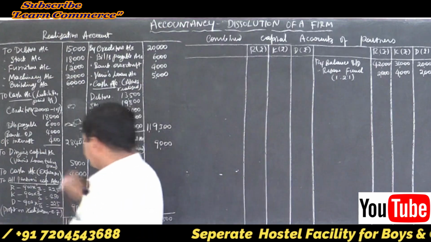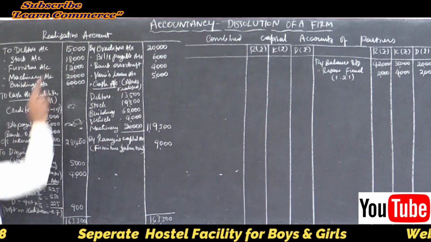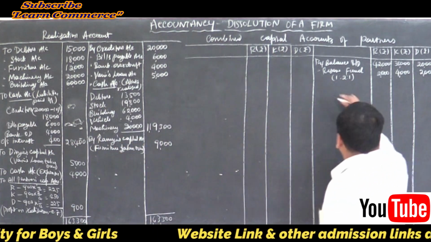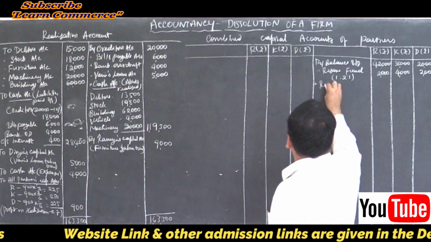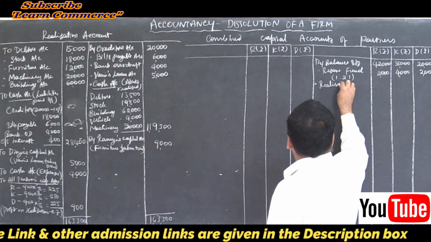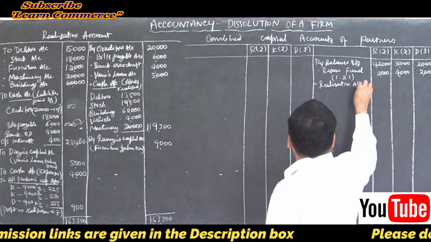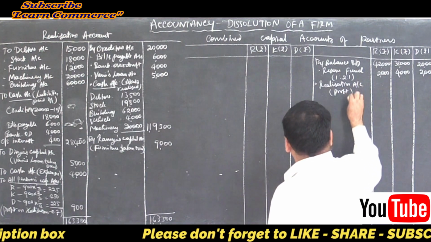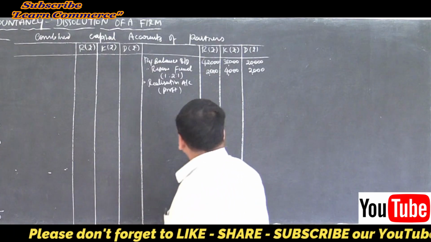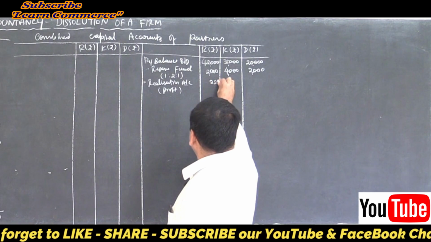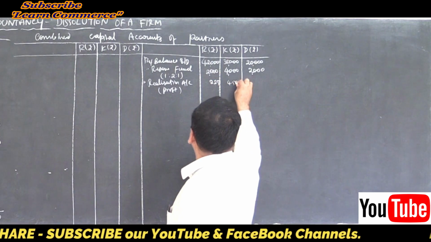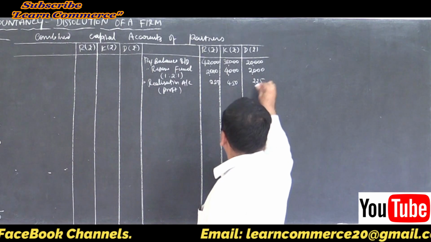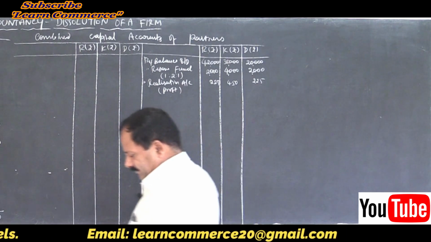Then refer realization account debtor to all partners capital account. So all partners capital account is credited by realization account. Realization account, right here, profit, isn't it? 225, 450 and again 225. Anything else?